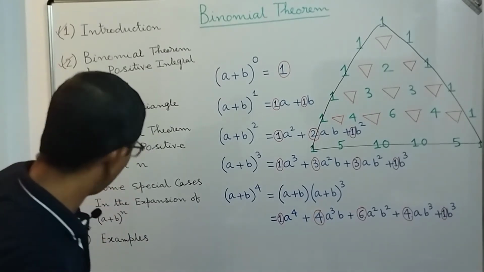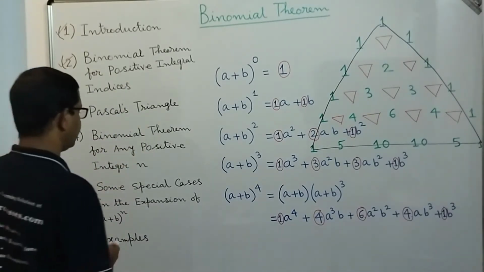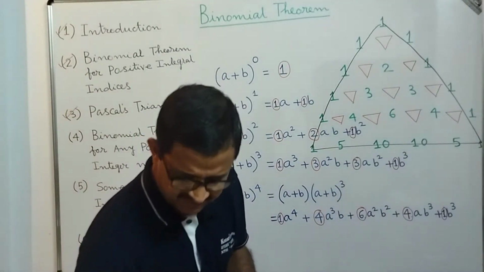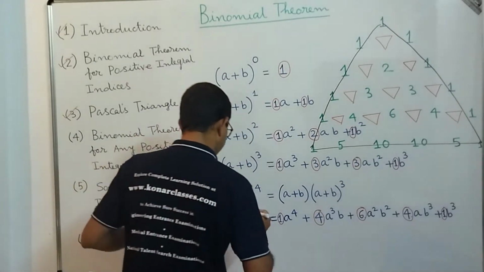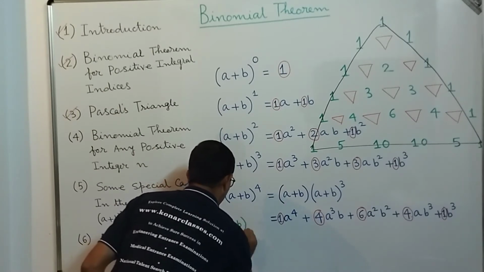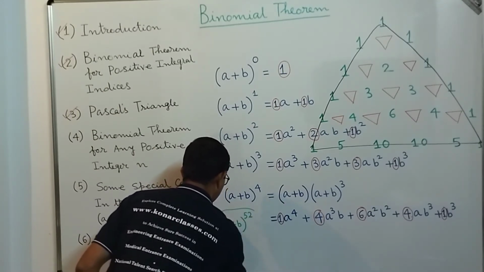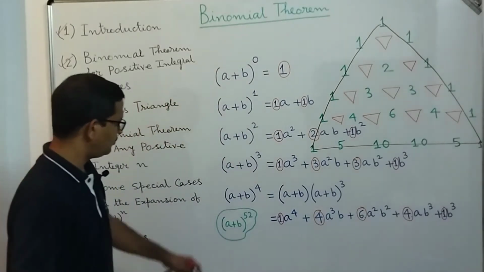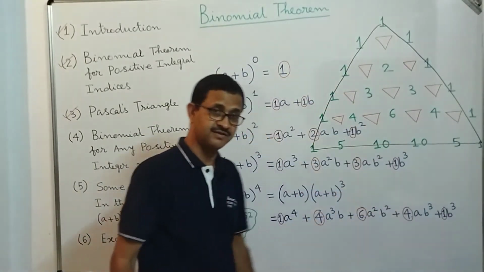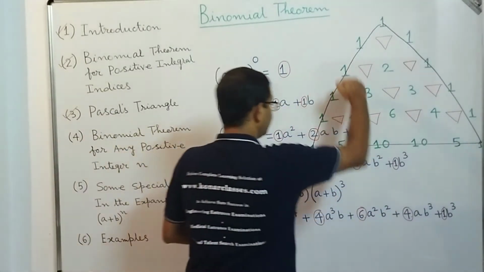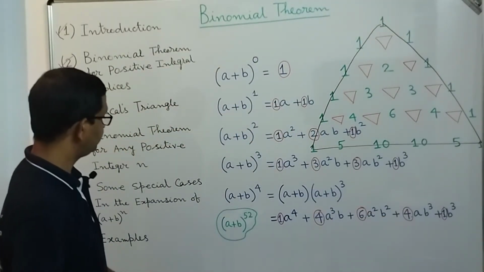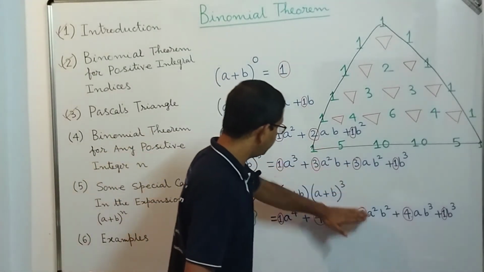Now, what is the difficulty with this expansion using the Pascal triangle? For example, suppose we have been given a question to expand a plus b power 52. Now we can perform this using the Pascal triangle, but for that we need to construct the triangle, and we need to go till this row. So how many rows do we need to go? We need to go for 53 rows.